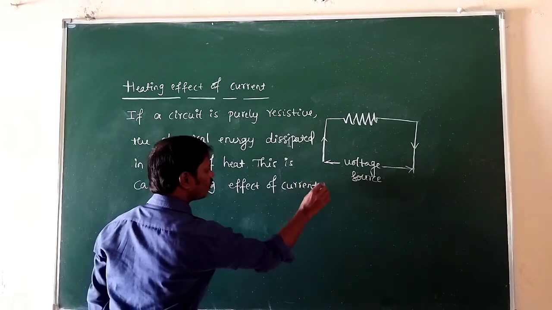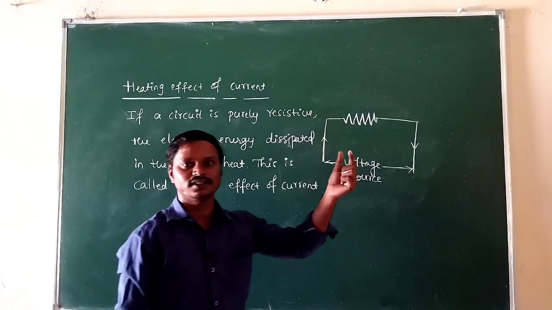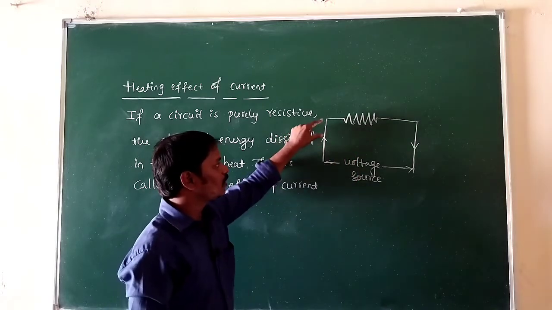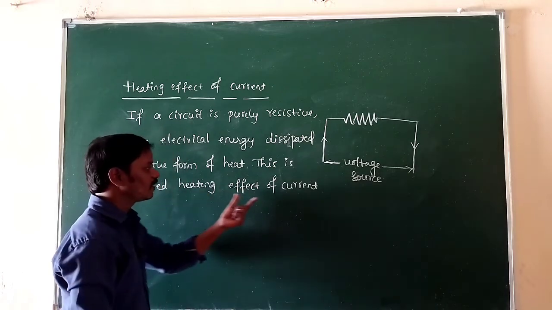So once again listen here, whenever there is a flow of current through a resistor, means a highly resistive material, there is a loss of current in the form of heat energy and this is called heating effect of current.